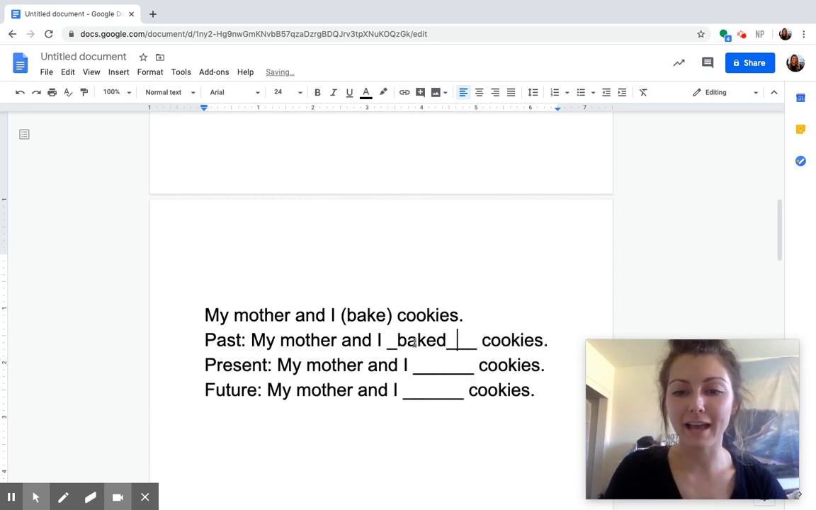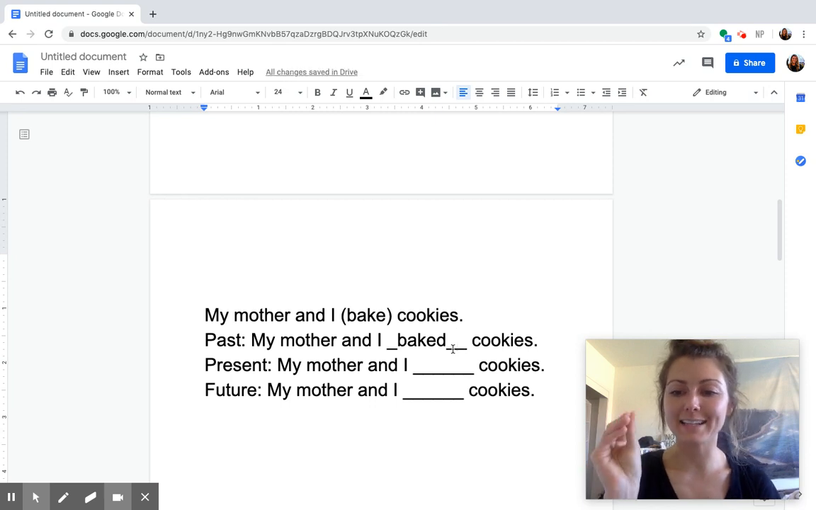Now, bake already had an E in it, so we're not adding two E's. That would be silly. We don't need baked with two E's. We just need baked, just adding that D to the end of bake to give it the ED ending. Now that's past tense. My mother and I baked cookies.